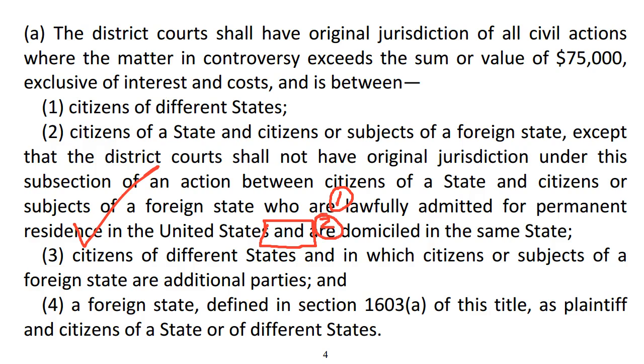And the second condition, which must also be met, is that this foreign citizen must be domiciled in the same state. But here in my fact pattern, Mr. Moz, the plaintiff, was domiciled in Florida. Well, accordingly, there would be subject matter jurisdiction. Why? Because we have a citizen of a state versus a citizen of a foreign state. That's met. We have the except clause, but the except clause doesn't get kicked in because even though the plaintiff is lawfully admitted for permanent residence, he is not domiciled in the same state as the opposing party.